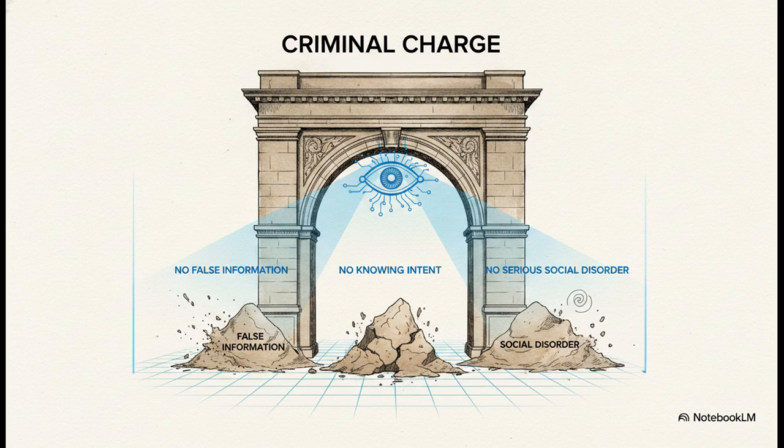So the real test is how the AI maps the prisoner's text against those three legal requirements. Applying this filter, the AI concludes that, based strictly on the provided documents, there is simply no hard evidence for fulfilling those requirements. The text involves sharing academic and emotional views, which the AI notes cannot be objectively verified as false information. There's no direct proof of malicious intent, and absolutely no data showing actual social chaos. Because of this, the AI determines the core criminal charge fundamentally lacks structural support.